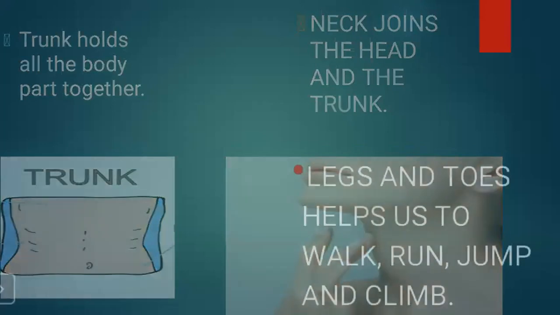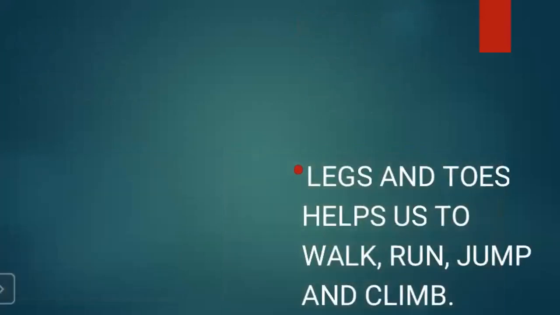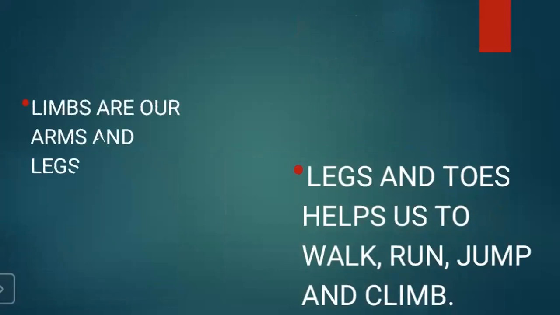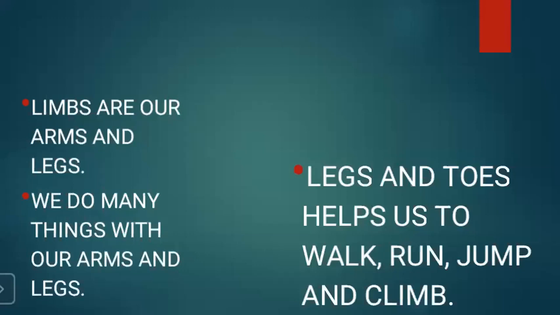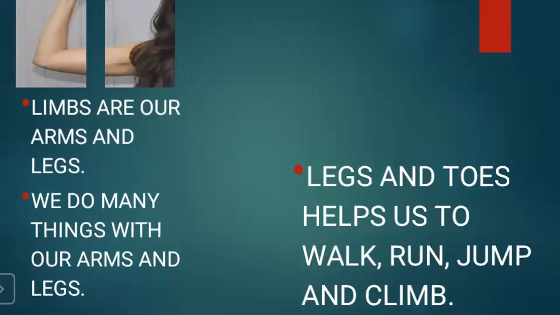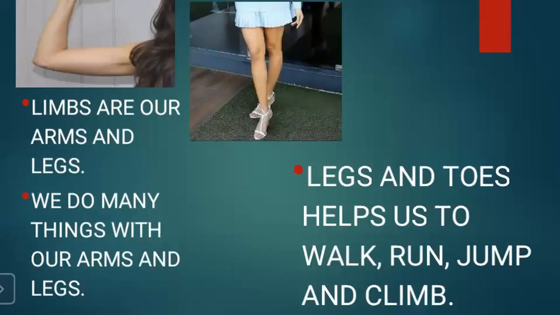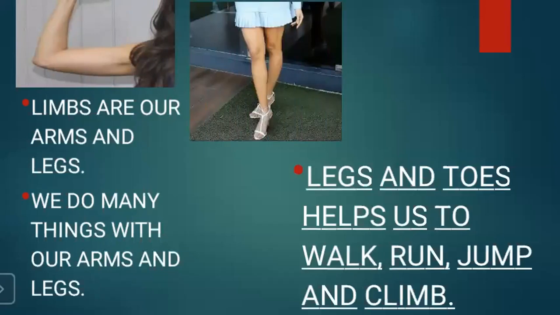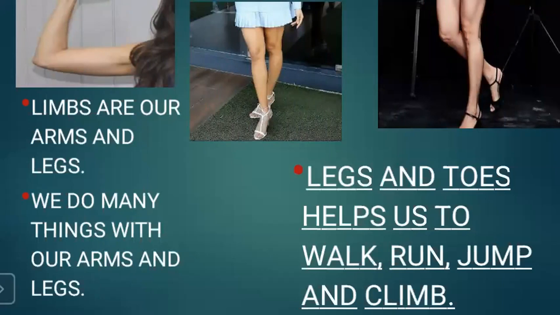Legs and toes help us walk, run, jump, and climb. Limbs are our arms and legs. We do many things with our arms and legs. This is the picture of arm, picture of legs, and this is also the picture of legs.